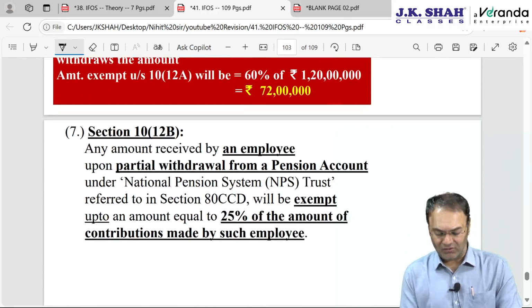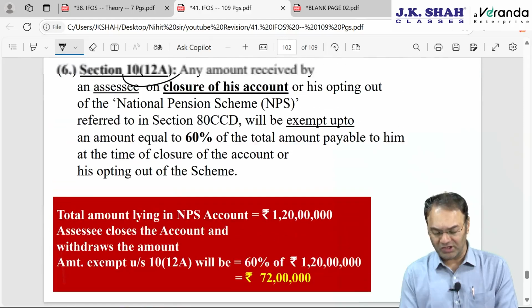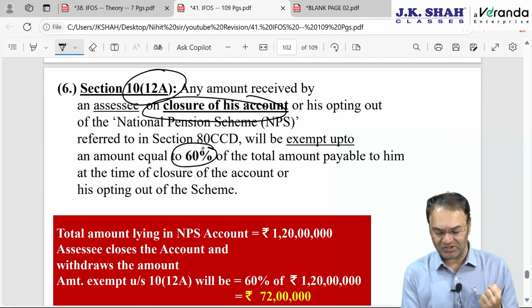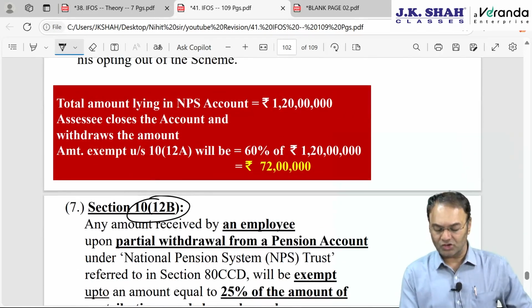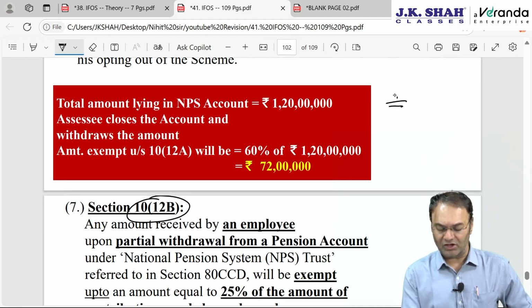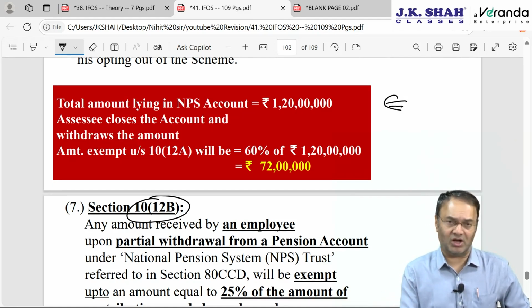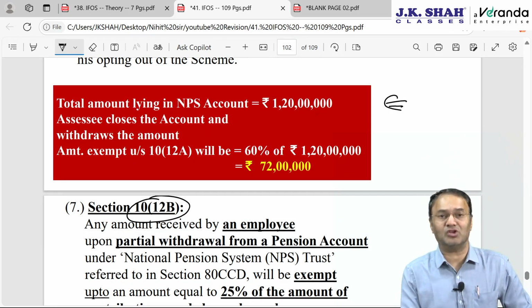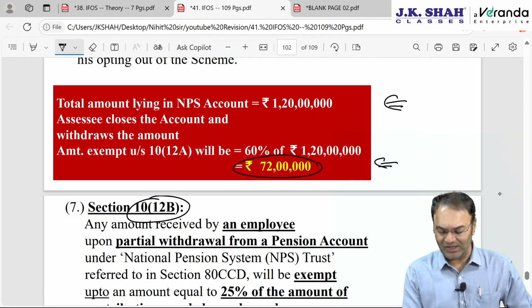10(12A) and 10(12B): withdrawal from NPS account. If you are closing the account, then whatever you receive, 60% will be exempt, 40% will be taxable. So you had deposited up till now 1 crore 20 lakh, including interest and principal amount. Now you are closing the NPS account, National Pension Scheme account. If you are closing the account and withdrawing, then 60% of the balance lying, that is 72 lakh, will be exempt, the balance will be taxable.